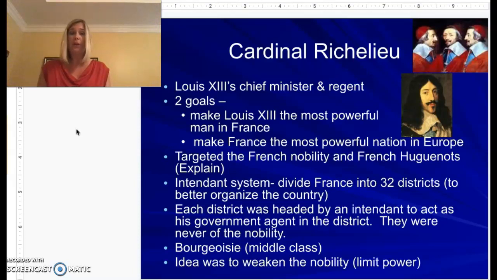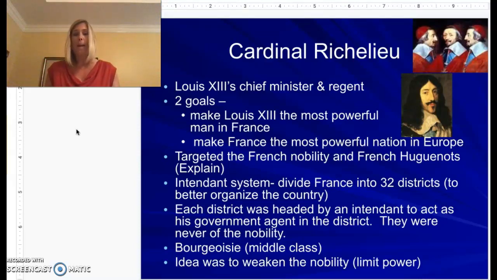So this man is going to be completely dedicated to Louis XIII. Now remember, Louis XIII was very young at the time of being king. So when we talk about who is really making the decisions at this time for France, it's going to be Richelieu. Okay, so make no mistake, Richelieu is the man that people will listen to, because he is, of course, ruling on behalf of Louis XIII.